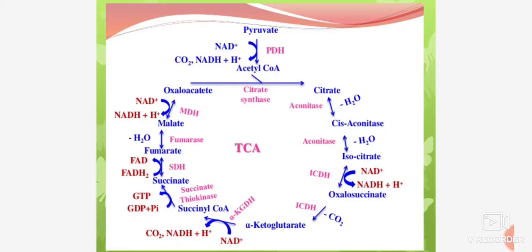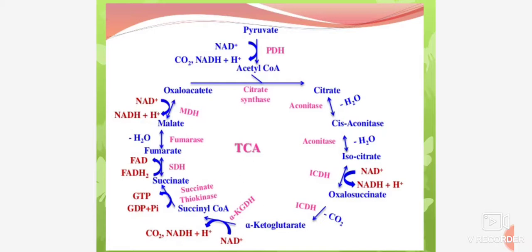The alpha ketoglutarate now undergoes oxidative decarboxylation to form succinyl coenzyme A by the action of an enzyme complex, alpha ketoglutarate dehydrogenase, in the presence of TPP, lipoic acid, NAD+, FAD+, coenzyme A and magnesium ions. So the succinyl coenzyme A thus formed is a thioester.